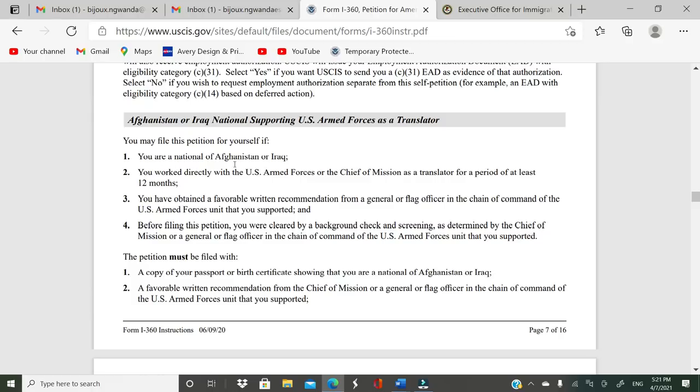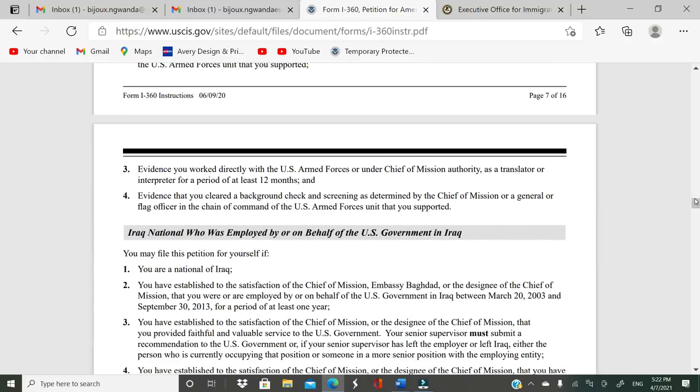So you are a national of Afghanistan or Iraq, you worked directly with the U.S. Armed Forces or the chief of mission as a translator for a period of at least 12 months, at least 1 year. You have obtained a favorable written recommendation, and before filing the petition, you were cleared by a background check and screening. So that's what you can claim.